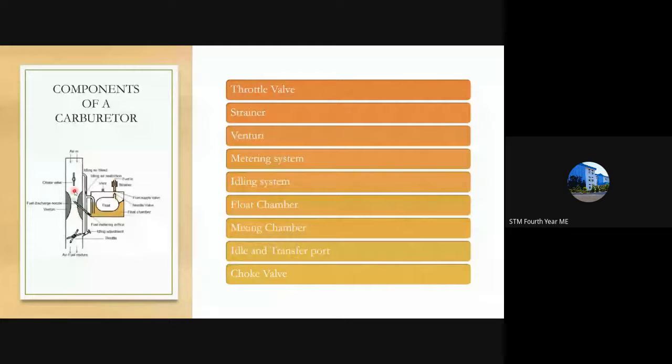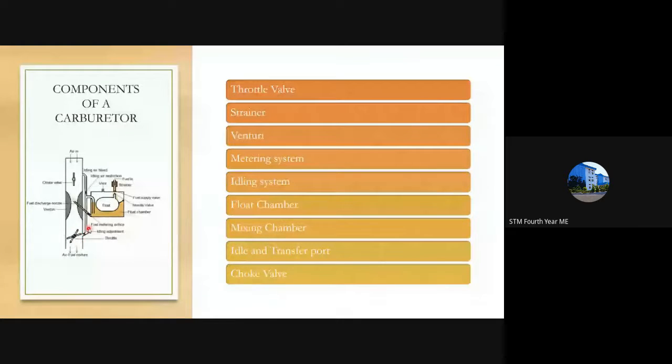Under both these conditions, the air and the fuel enter through this idling air bleed, but the amount of fuel and air escaping when the throttle valve and the choke valve are open is comparatively less than the fuel that is escaping here. So it will be much less. We will have a negligible amount of charge coming through the idling system. This is the idling system.